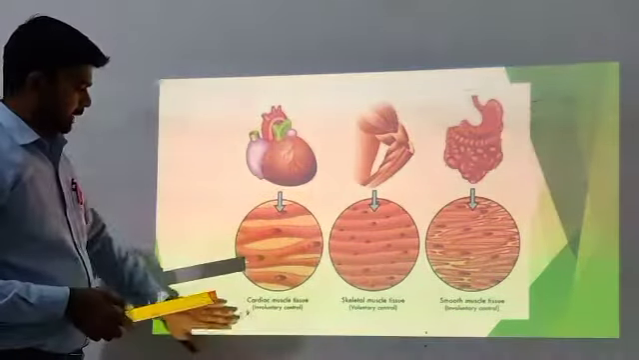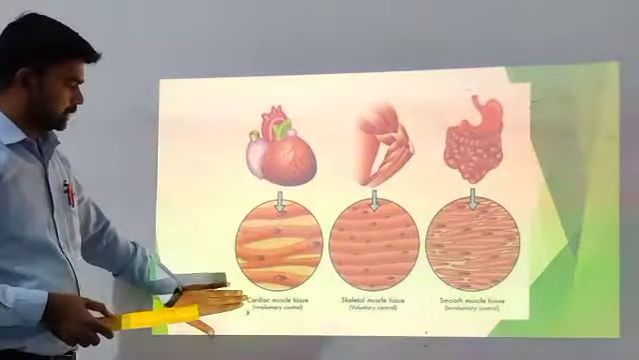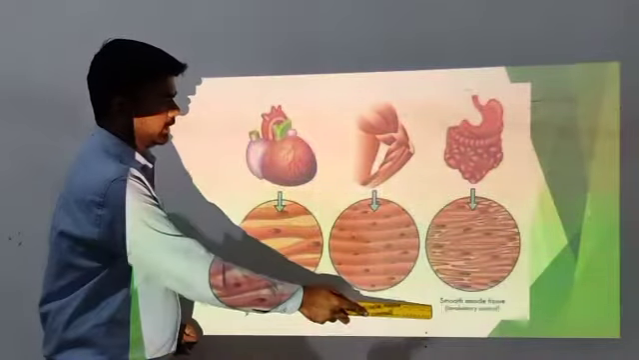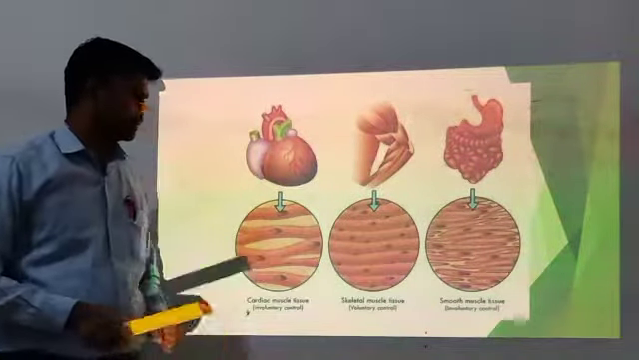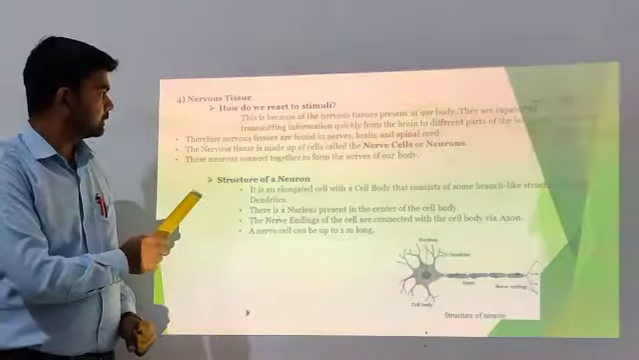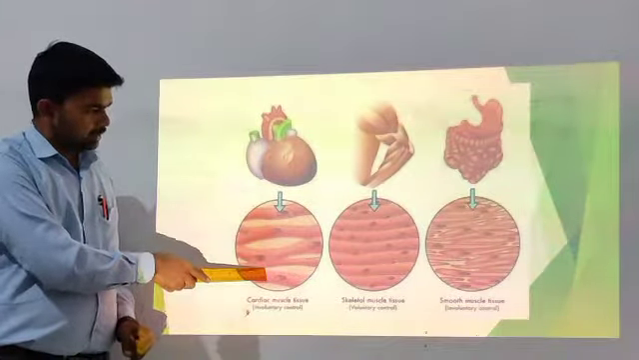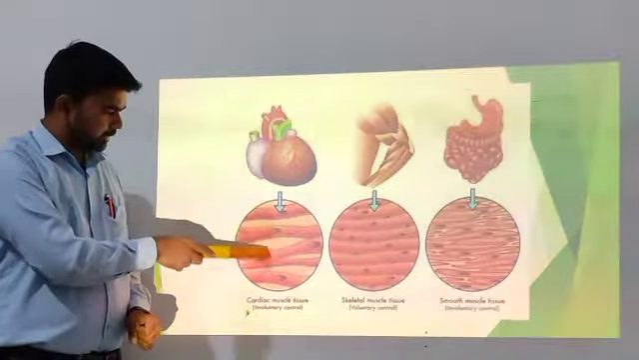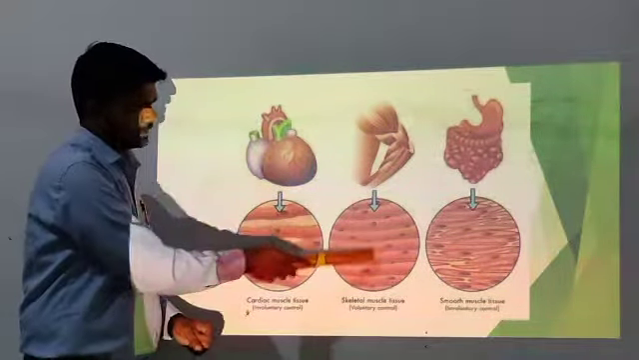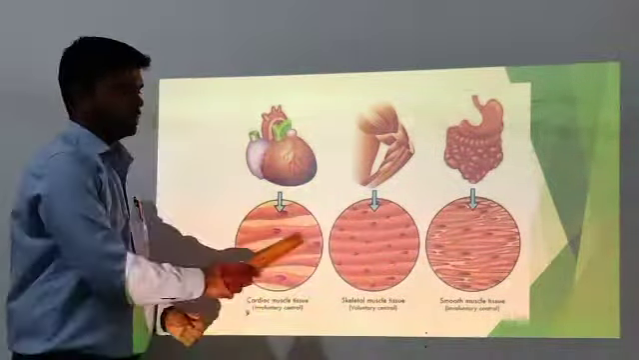This is the diagram for voluntary and involuntary control: cardiac muscle tissue, skeletal muscle tissue and smooth muscle tissue. The cells are not attached with each other; they have a space between them. These are all attached, and this is nothing but the mixture of these two.